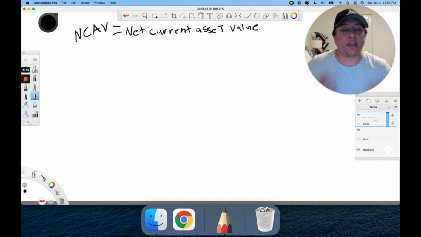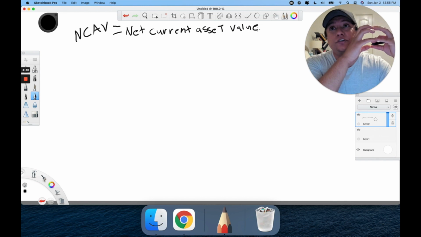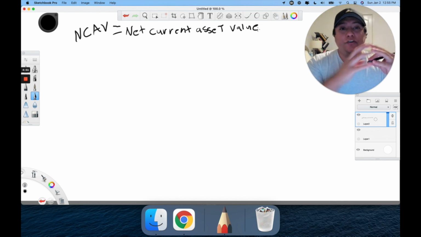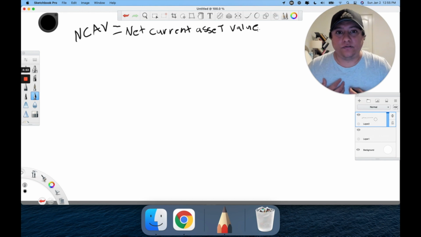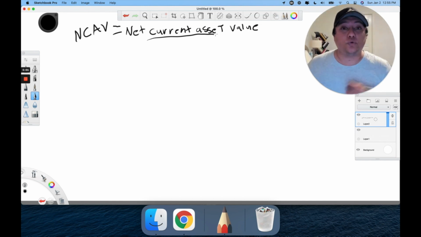So Ben Graham was like, okay, if the company could pay off all their debt with just that section, with just their super liquid items, and there's money left over, then I, as a value investor, would say it's an undervalued stock. That's where this comes from, because we're only focused on the current assets, which again is cash, short-term investments, cash equivalents, inventory, and accounts receivable, which is money owed to them. So that is where NCAV comes from, right?